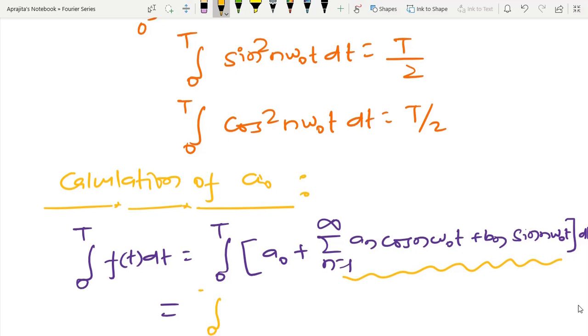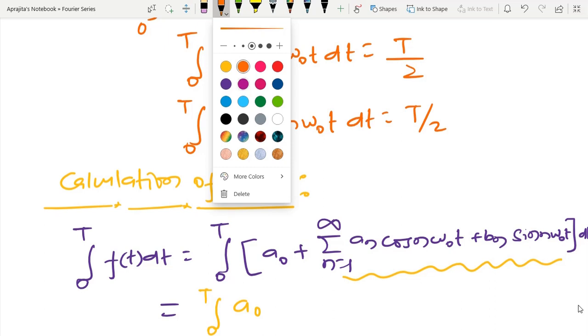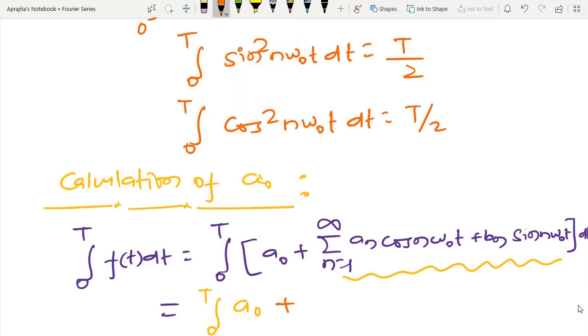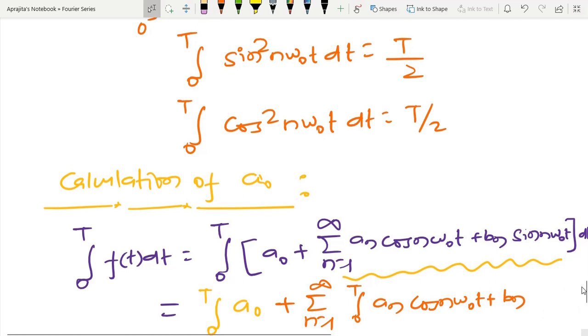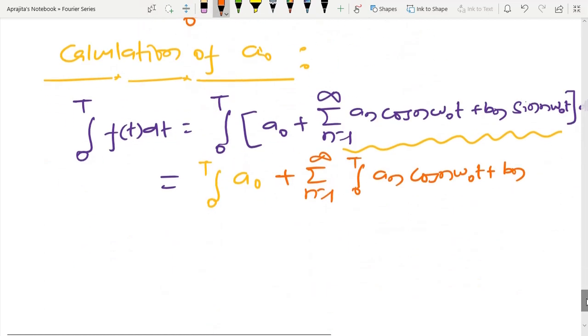Due to that reason, I can also write like this: this is a0, plus summation n equal to 1 to infinity, and after that integral 0 to T of an cos n omega 0 t plus bn sin n omega 0 t, into dt like this.